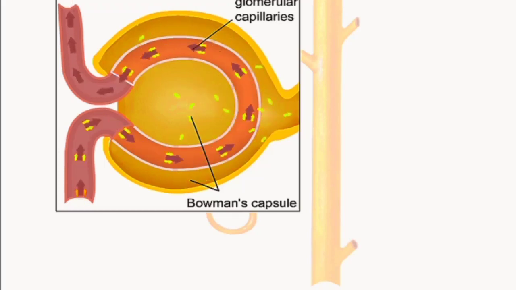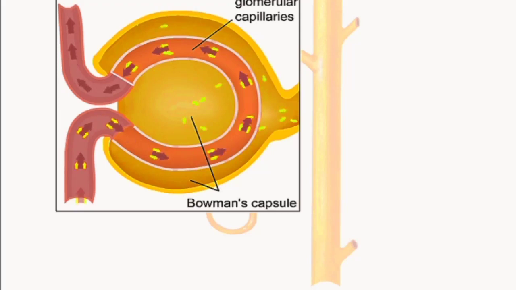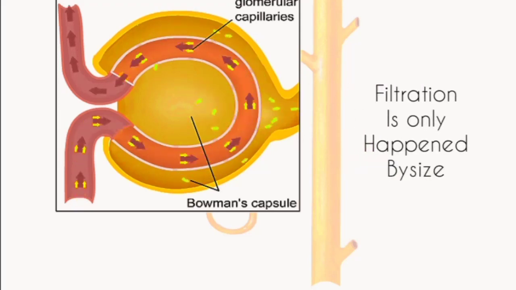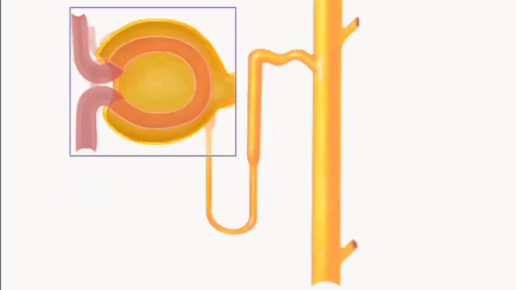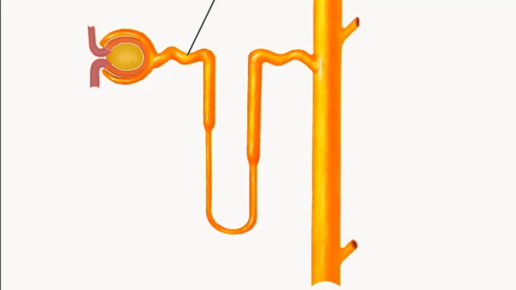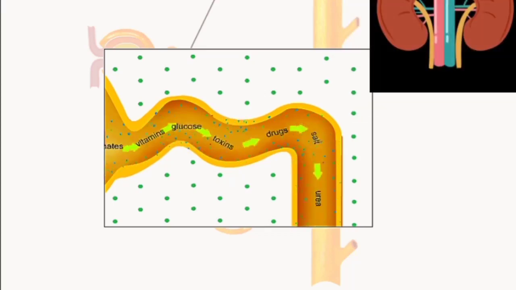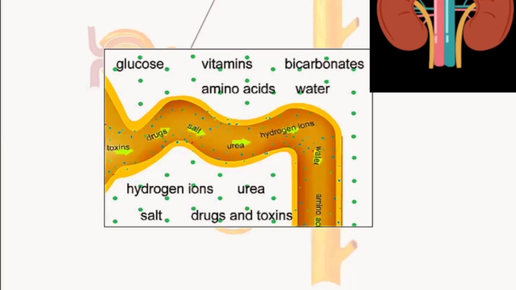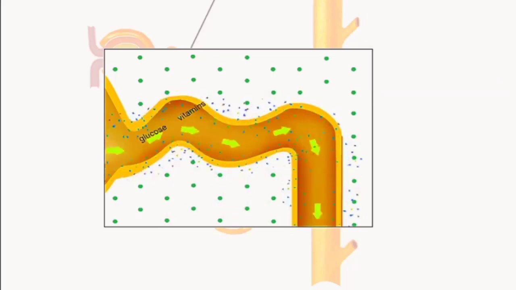The permeability of the glomerulus selects the molecules for inclusion into the filtrate on the basis of their size and not on their potential value. Many of the important nutrient molecules that enter the filtrate must be actively pumped out of the nephron and back into the blood. This process is tubular reabsorption, although tubular reabsorption occurs along the entire length of the nephron. The bulk of this process takes place in the proximal tubule. Many of the important materials have been reabsorbed into the blood from the filtrate in the proximal tubule.